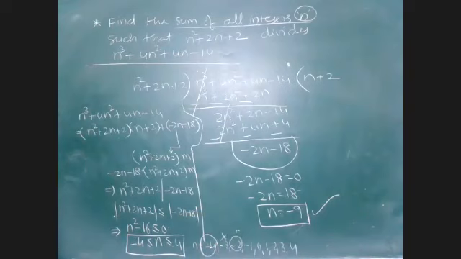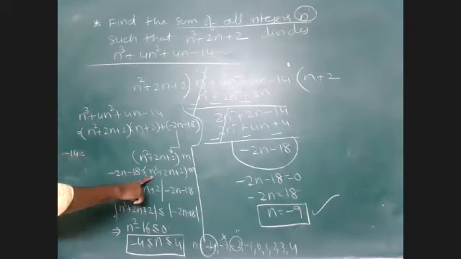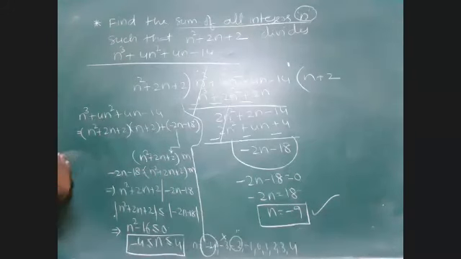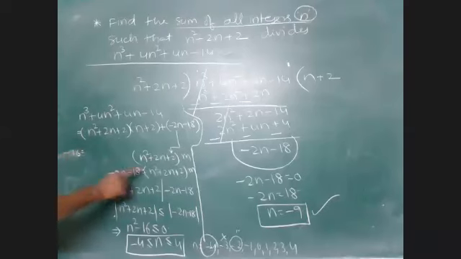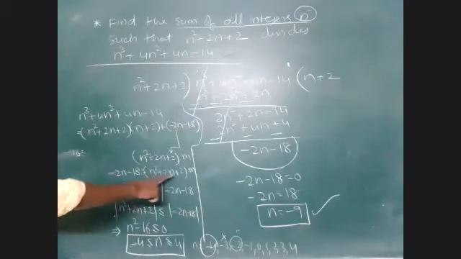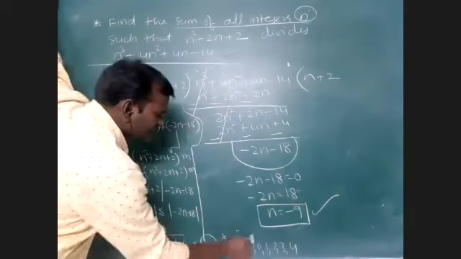Minus 1, if I substitute, minus 16 I am getting here. Minus 2 means what I am getting here? Minus 2 means 4 minus 18, minus 14 on the left hand side, whereas here 4 plus 2, 6, 6 minus 4, 2, correct only. Minus 1, if I substitute, minus 16 on the left hand side. 1 plus 2, 3, 3 minus 1, 2. It is also a possible value here.